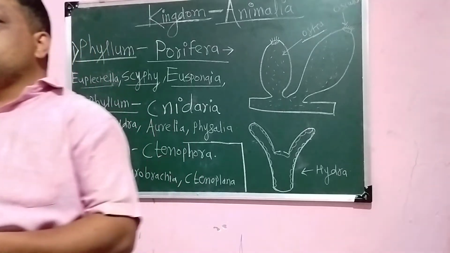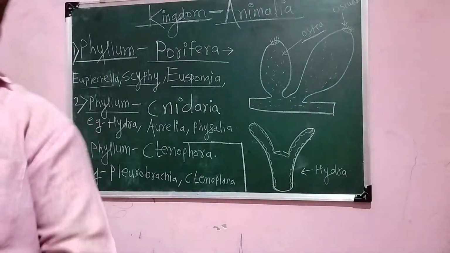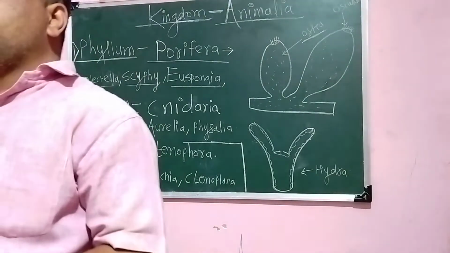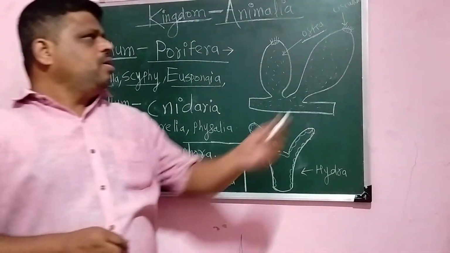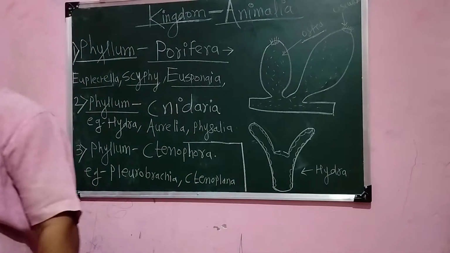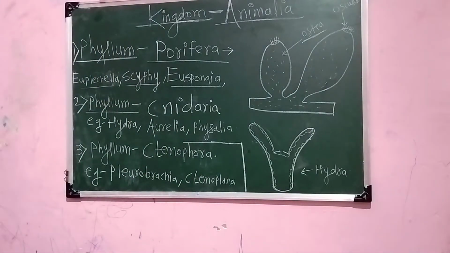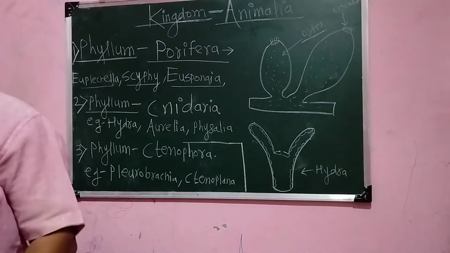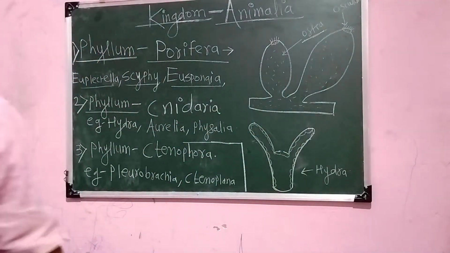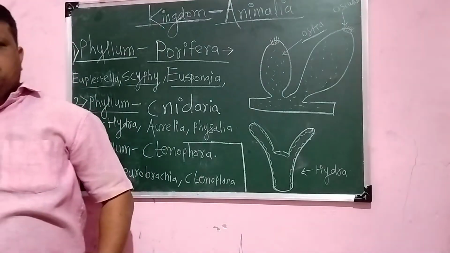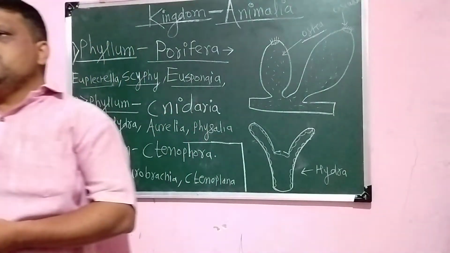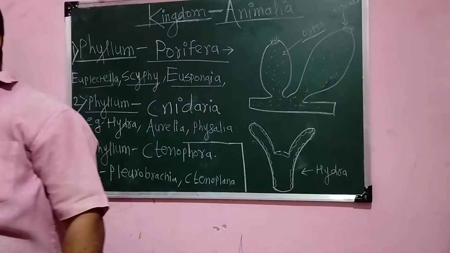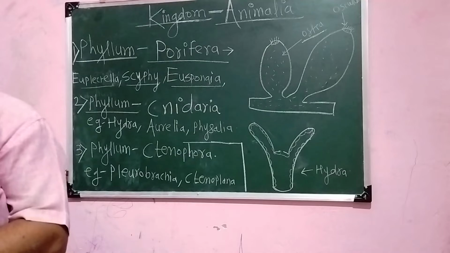Then they are sedentary and their body is perforated by minute apertures which are called ostia, and they have an osculum. Then their spongocoel, the cavity inside, is lined by special cells known as collar cells. Then their body is externally supported by special structures known as calcareous or siliceous spicules.